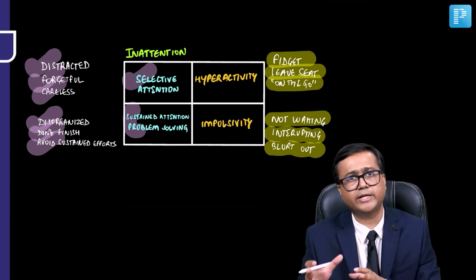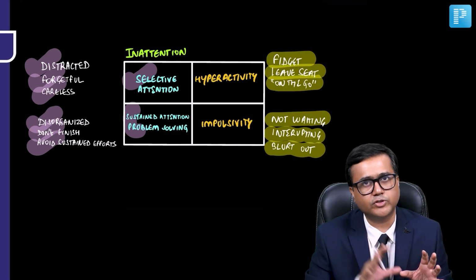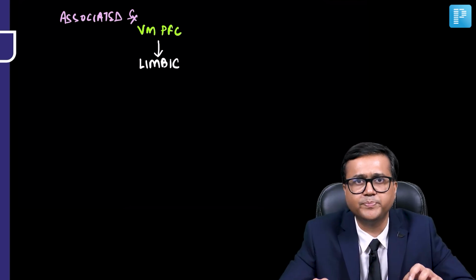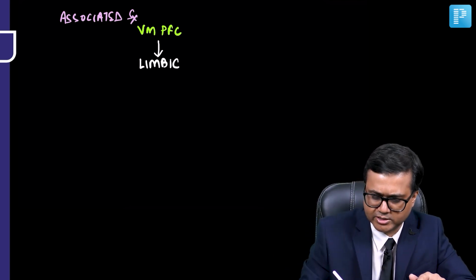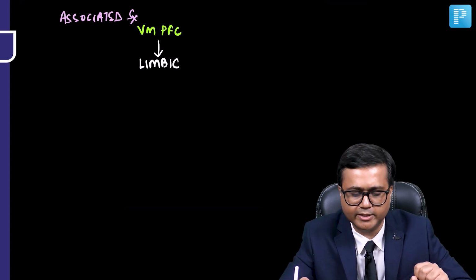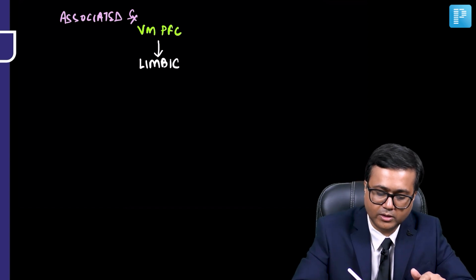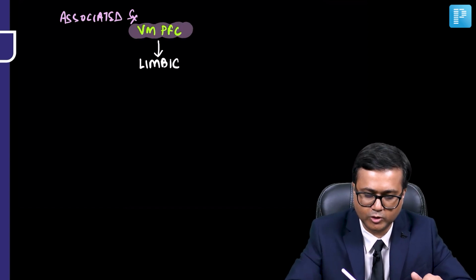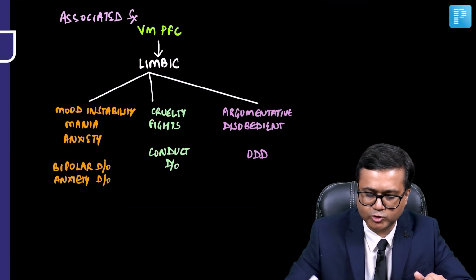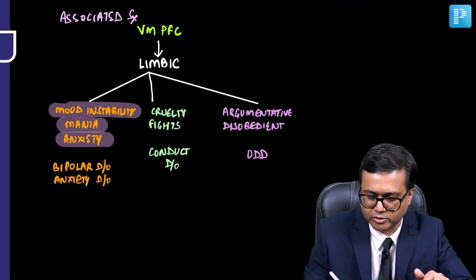So these are some of the areas which we've talked about, the core features of ADHD and some of the important areas which may be responsible. Now let's talk about some of the associated symptoms which may occur in children with ADHD. Again, let's try to understand some of the important areas which may be implicated. So it is again hypothesized that there is insufficient tuning from the ventromedial prefrontal cortex to the limbic circuit, to the limbic system, and subsequently it leads to various symptoms such as mood instability, mania or anxiety. So subsequently we'll talk about that.